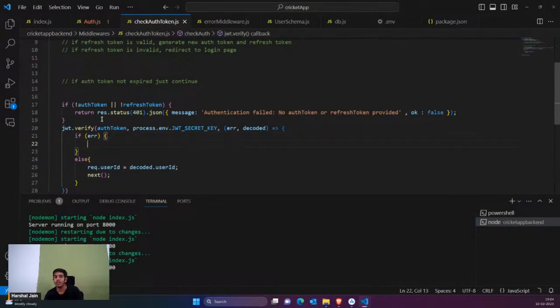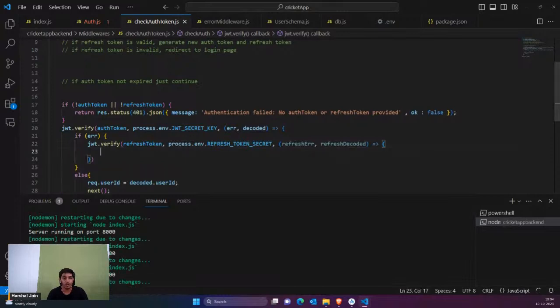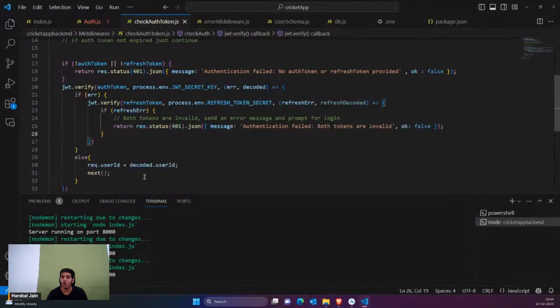Then here, guys, you can see that I'm saying that if there is an error, that means the auth token has been expired. If the auth token has been expired, then I'm going to check for the refresh token. Now, one more thing: if the refresh token is also expired, then you are simply going to say both tokens are invalid. That means I want the user to log in again.